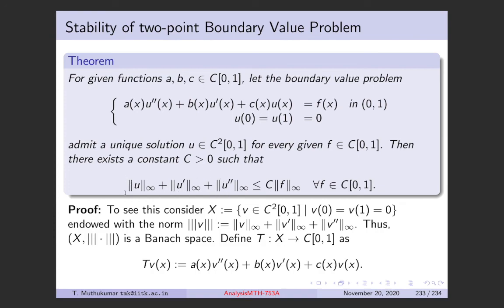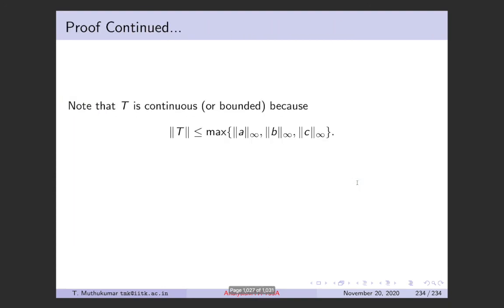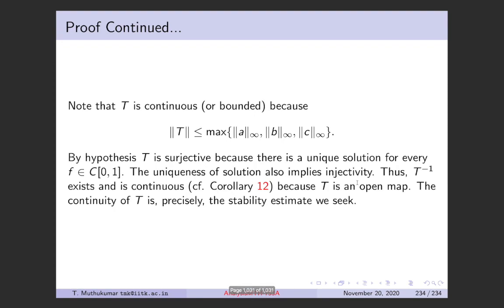This is precisely T inverse of F, because TU is equal to F. So T inverse of F is precisely this quantity. So the stability estimate that we want to prove here is precisely the continuity property of the inverse operator. And that's what we have shown: T inverse is bounded, which means that there is a C such that this happens for all F. Okay, so this is the stability property of the two-point boundary value problem.